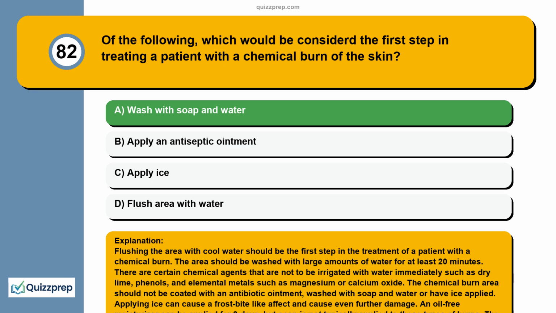There are certain chemical agents that are not to be irrigated with water immediately, such as dry lime, phenols, and elemental metals such as magnesium or calcium oxide. The chemical burn area should not be coated with an antibiotic ointment, washed with soap and water, or have ice applied. Applying ice can cause a frostbite-like effect and cause even further damage. An oil-free moisturizer can be applied for 3 days, but soap is not typically applied to these types of burns. The patient might be placed on antibiotics as part of their treatment if the burns are bad, but the antibiotic ointment is not typically used.